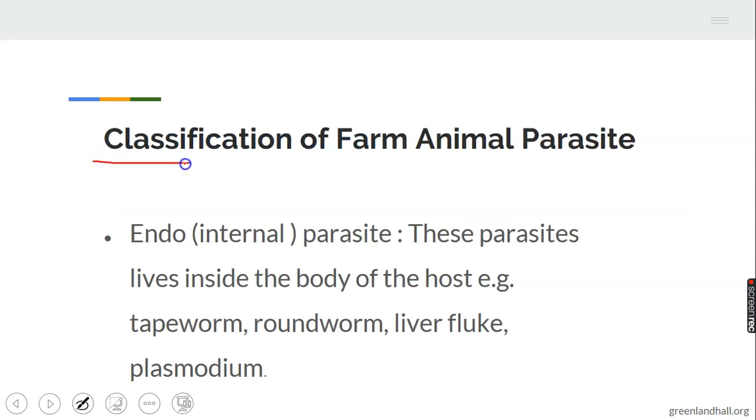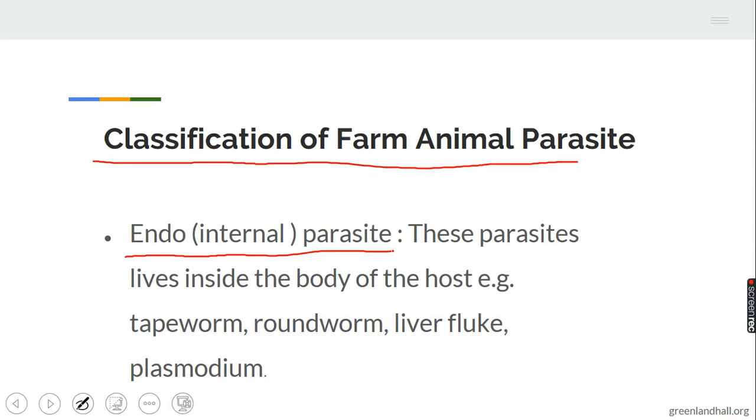Classification of farm animal parasites. Farm animal parasites are classified into two. One, we have endoparasite, also called internal parasite.